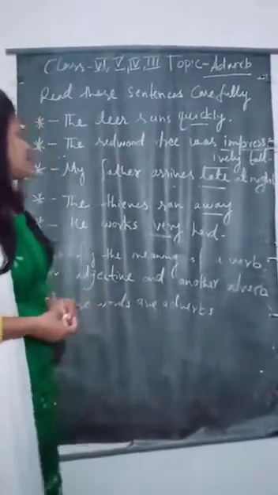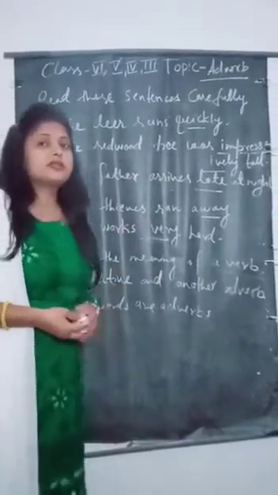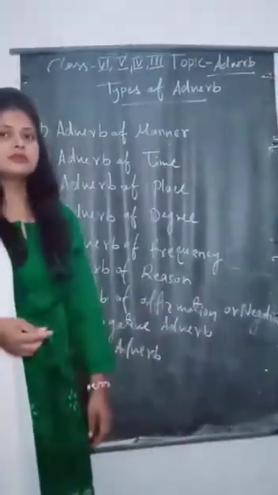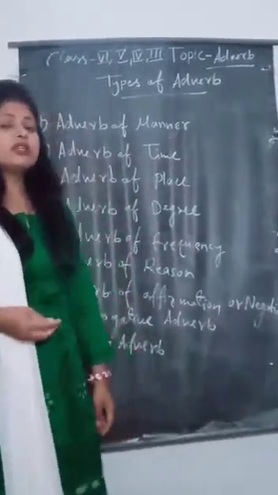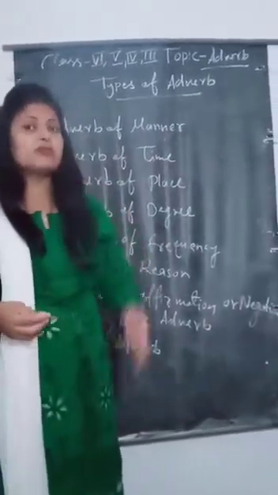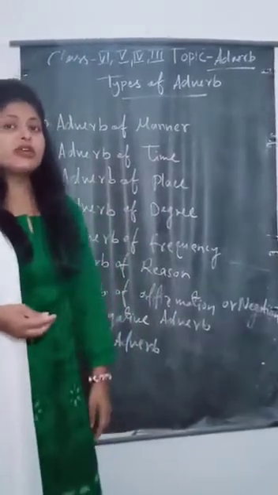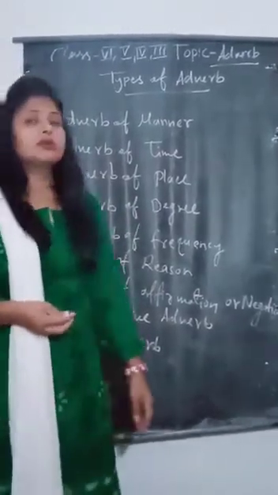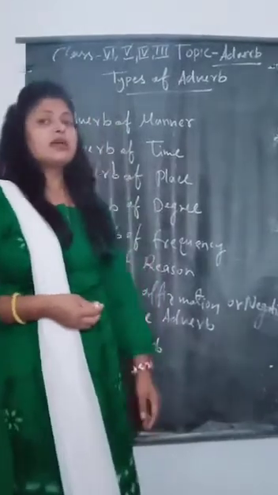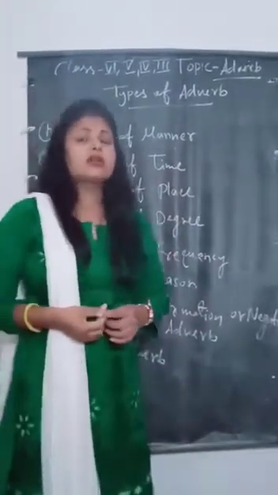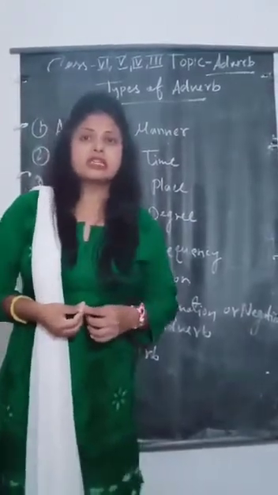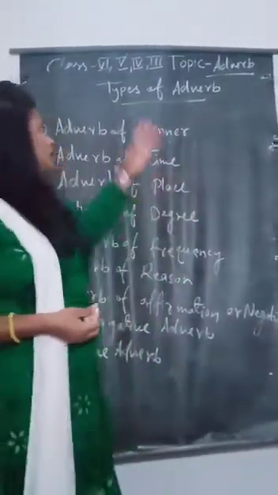So let's see its kinds. As you know, an adverb is a word that modifies the meaning of a verb, an adjective, and another adverb in a sentence, and it also tells where, how, and when an action takes place. Now let us see their types.